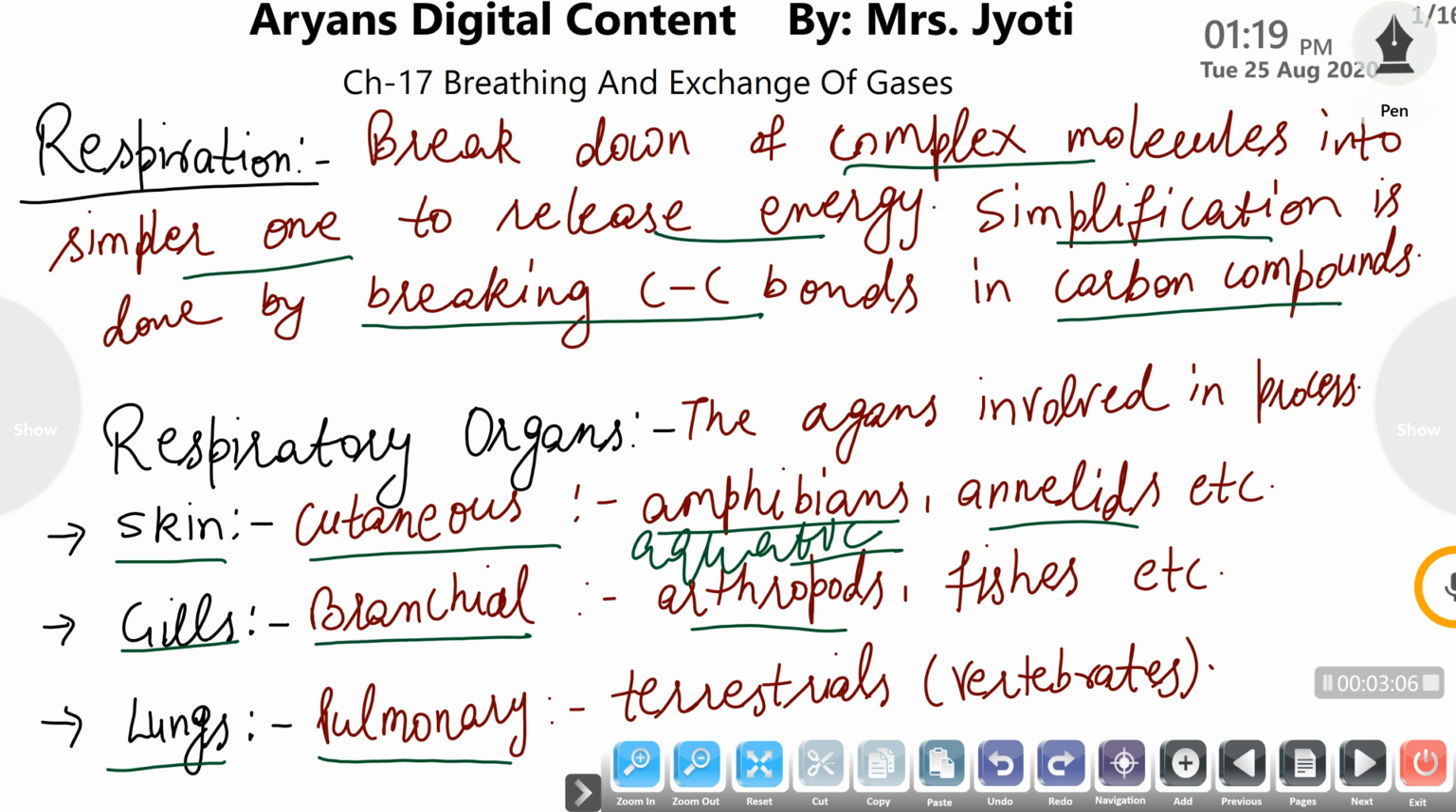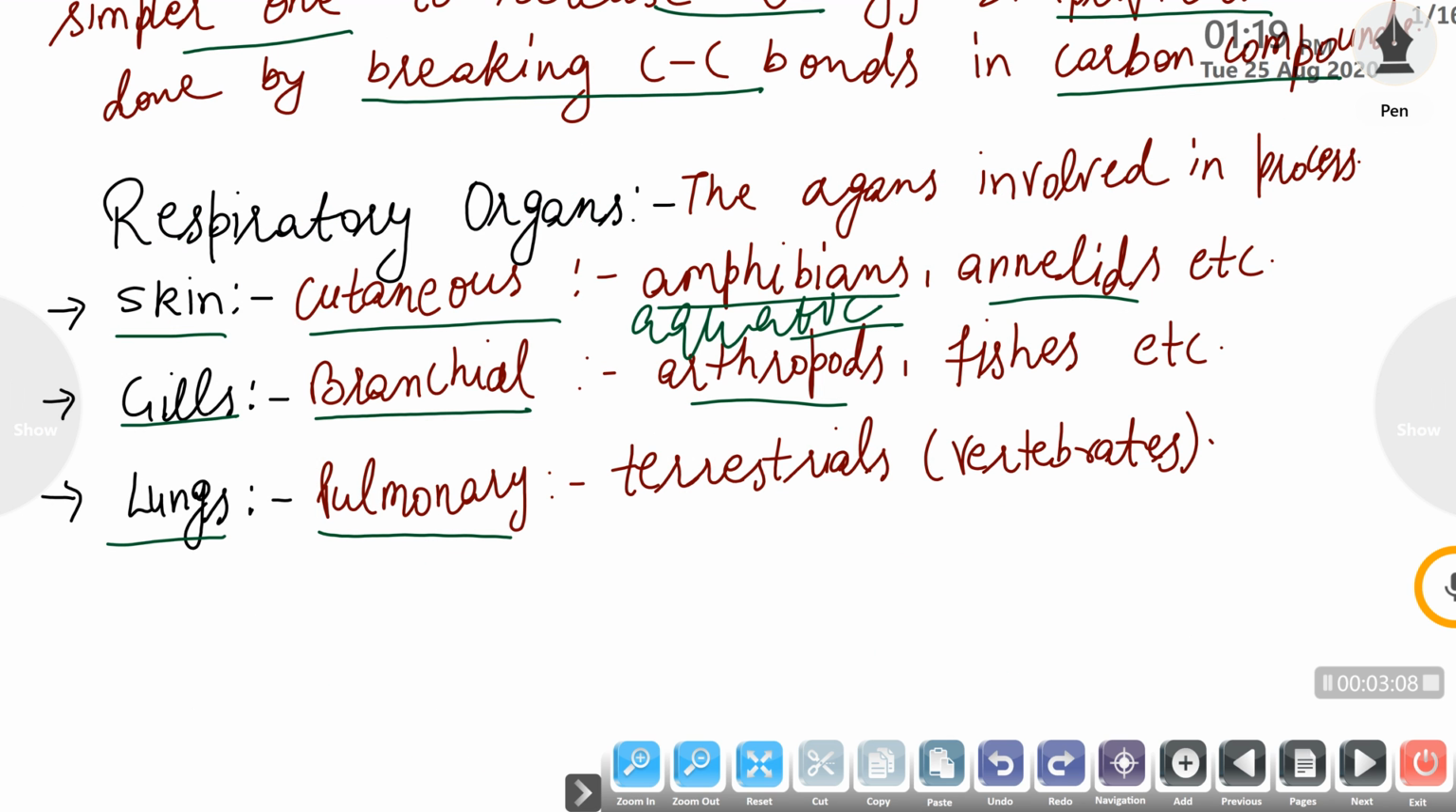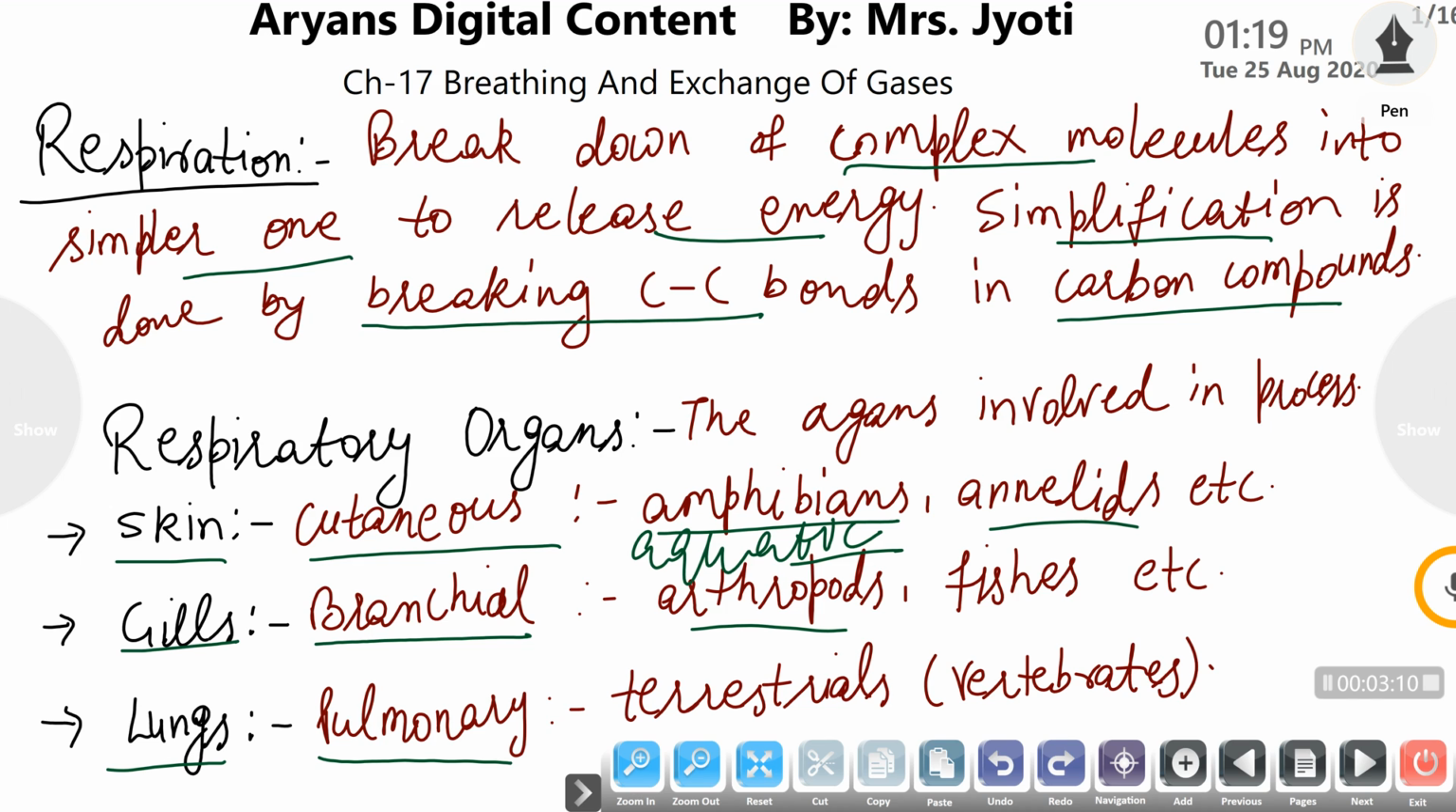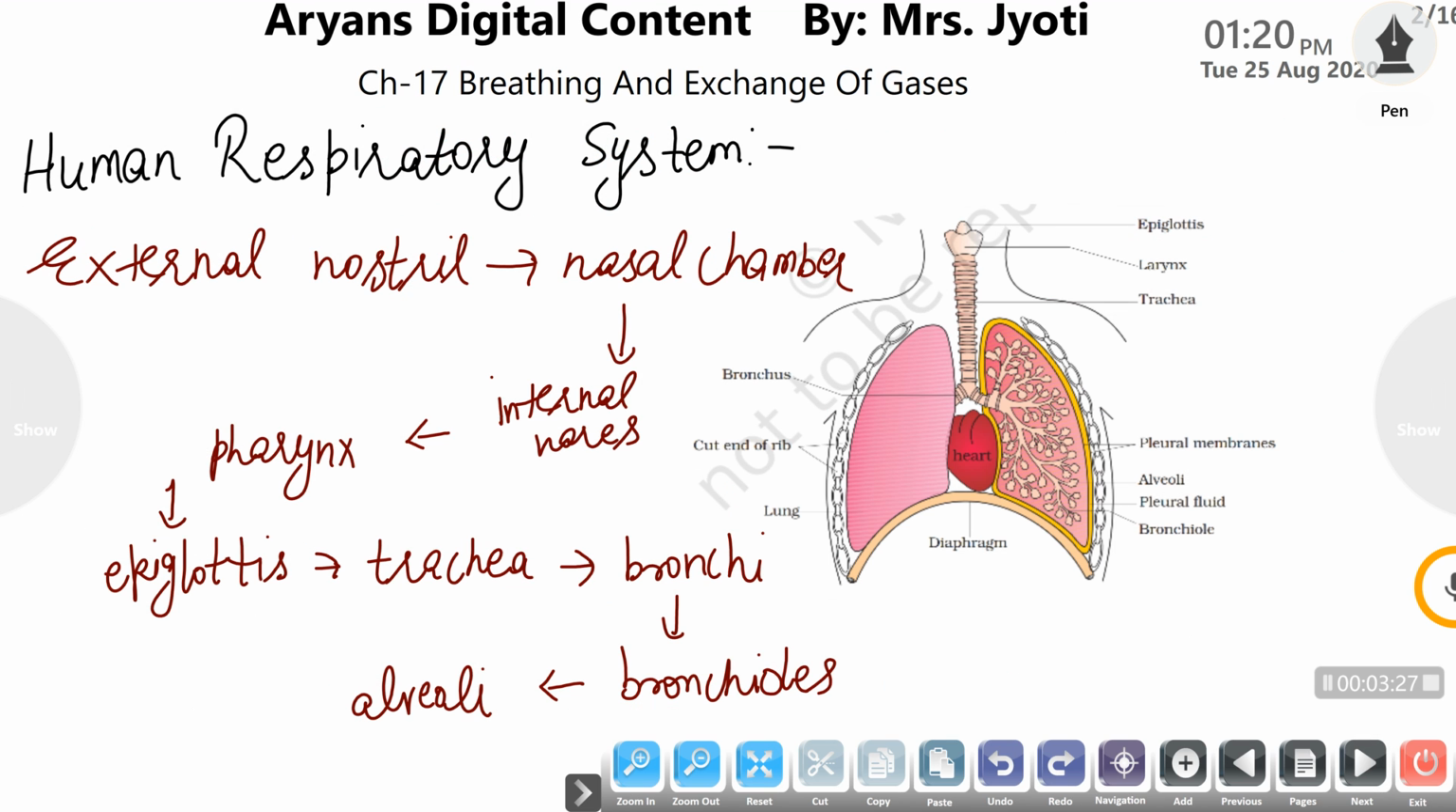All terrestrial organisms, especially vertebrates, respire with the help of lungs. Lungs act as their respiratory organ and their mode of life is terrestrial. So most terrestrial organisms breathe through lungs. This respiration is termed pulmonary respiration.